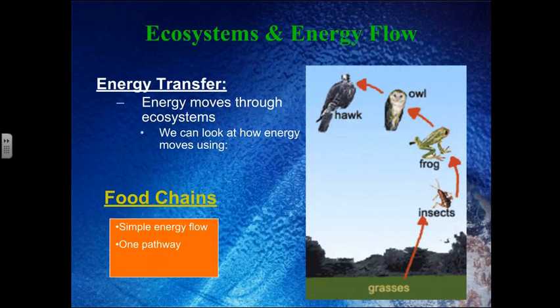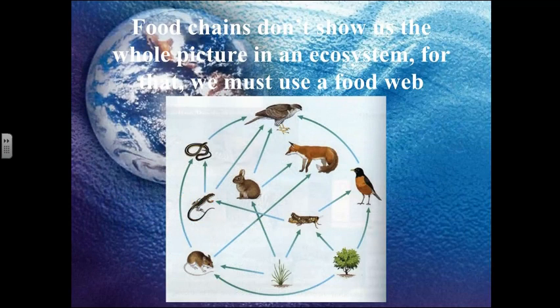The energy is going to move through ecosystems, right? And so we can look at how energy moves using food chains, and food chains are going to show us a very simple energy flow. It's going to give us one pathway of energy. So from the grasses to the insects, to the frogs, to the owls, to the hawks. But food chains don't show us the whole picture in an ecosystem. And so for that, we have to use a food web.